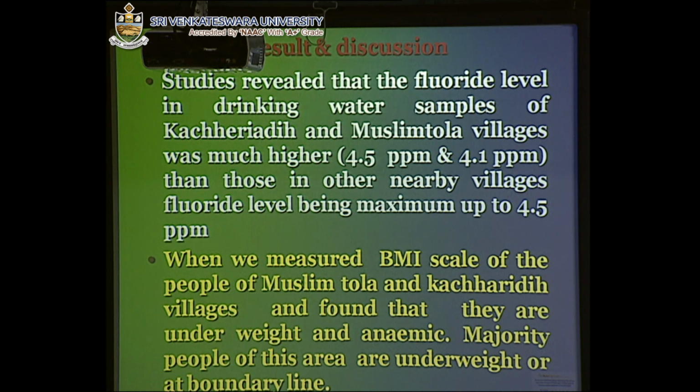Fluoride level being maximum, up to 4.5 ppm. When we measured the BMI of the people of Muslim Tola and Kacharia D villages, we found that they are underweight and anemic. The majority of people of this area are underweight or at the borderline.